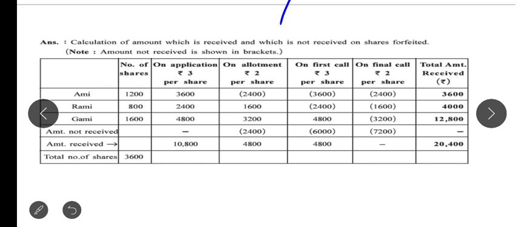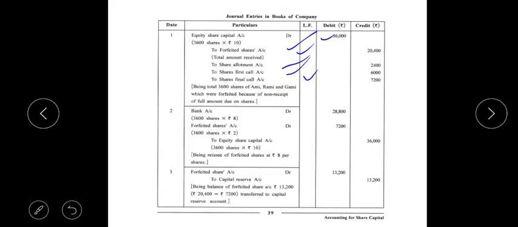total 20,400. So this amount received will go to the share forfeited account. Now I hope it is very clear how the amount entry came for the forfeiture: 20,400 forfeiture, share allotment, first call and final call.